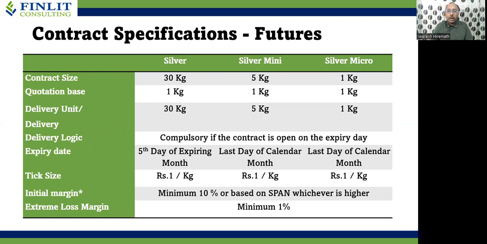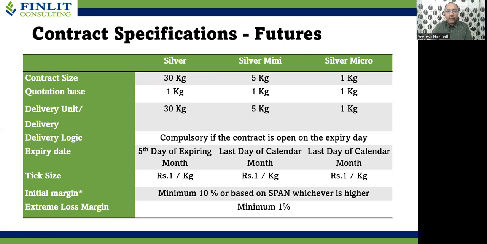As we saw in the previous section, silver is available in 3 different variants: regular, mini, and micro. The regular contract size and delivery size are the same, 30 kg; mini is 5 kg, and micro is 1 kg. And all these contracts are compulsory deliverable contracts, which means if you have a buy or sell position, upon expiry of this contract, you need to take or give the physical delivery of this silver.